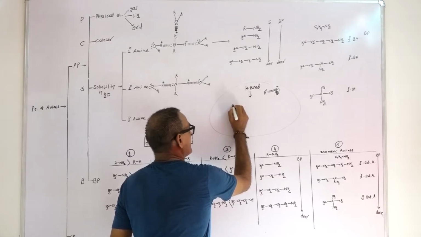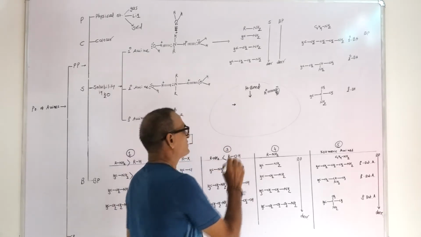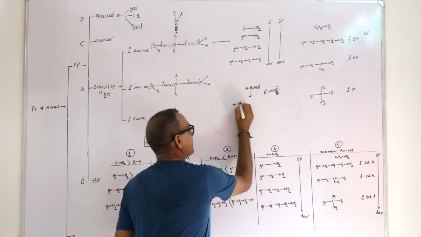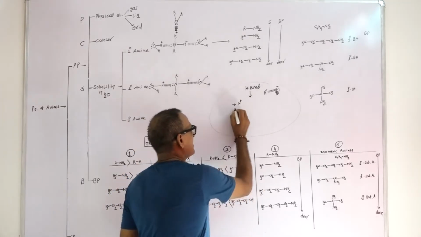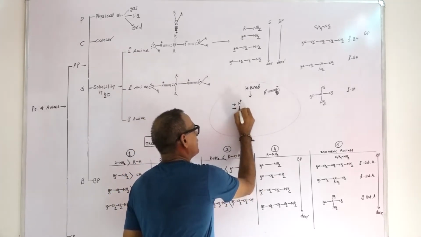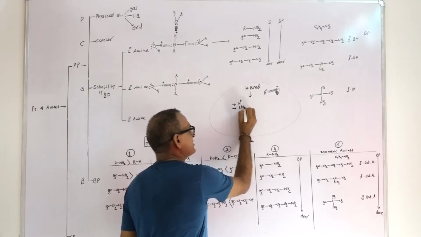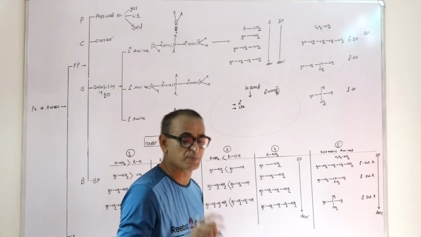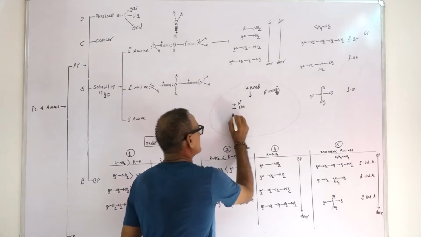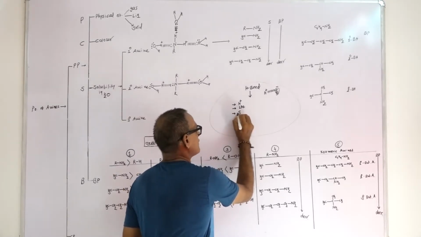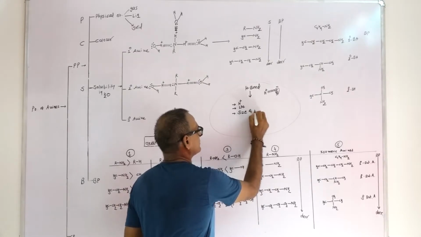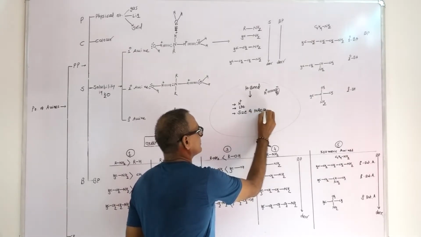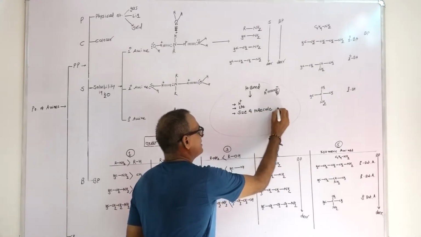So, what are the conditions to form the hydrogen bond? First one, positively charged hydrogen must be present. Second, lone pair of electrons must be present. And third one, size of molecule will be small.